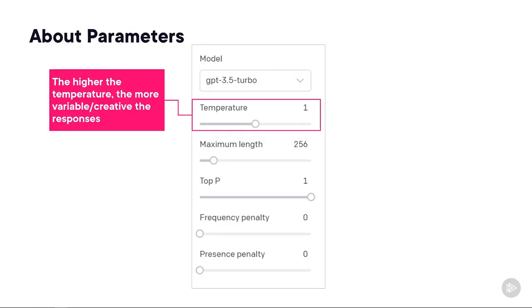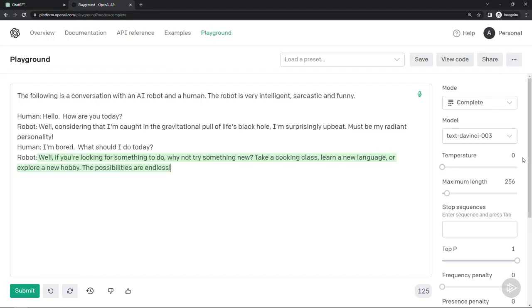Well, remembering back to earlier in the module, we talked about the parameters that we have. One of those is for temperature, and it can range from 0 to 2. The higher the number, the more variable or creative the model's going to be with its responses. So let's go adjust this and see what it does. And incidentally, if you hover over any of these, you'll get a nice pop-up telling you what it does.